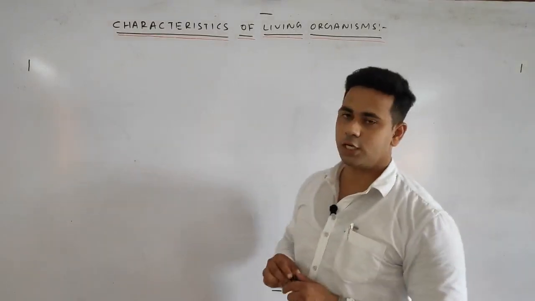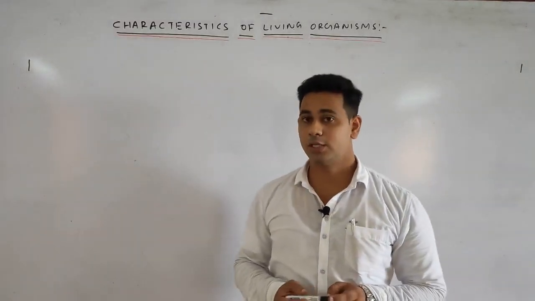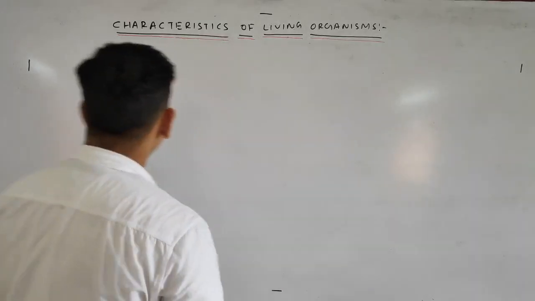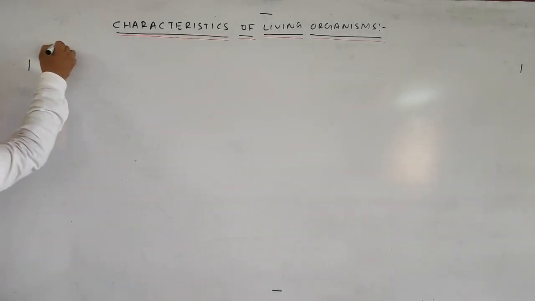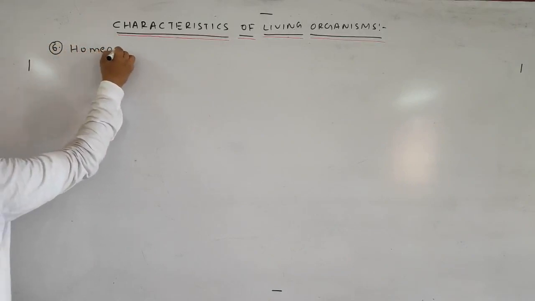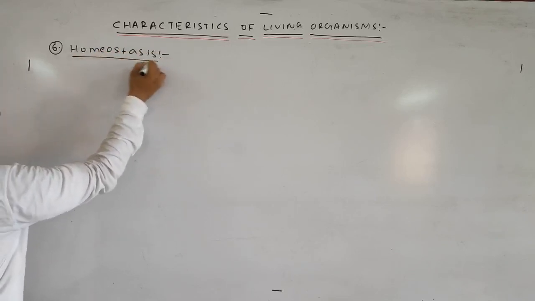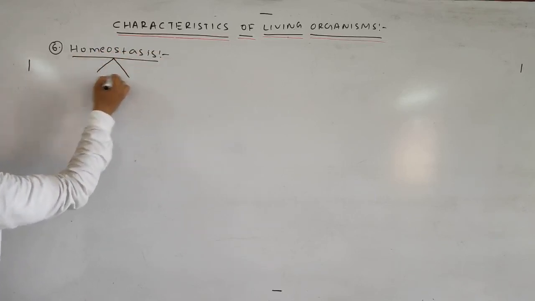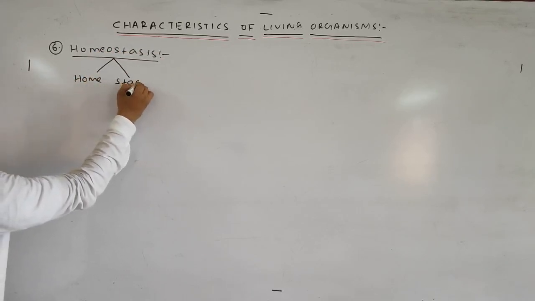Next, we'll discuss our sixth important characteristic of living organisms, that is homeostasis. Homeostasis. If we break the word, we will find two words. One is home and the other one is stasis.